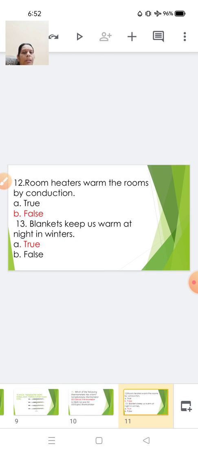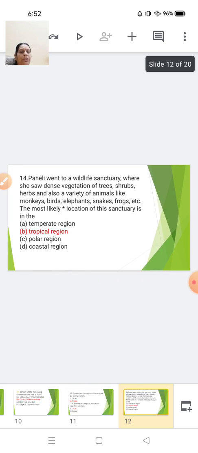Question number 12. Room heaters warm the room by conduction. True or false? So the statement is false. It never takes place with the help of conduction. Next one, blankets keep us warm at night in winters. Yes, of course, it is true, because these blankets are bad conductors of heat.